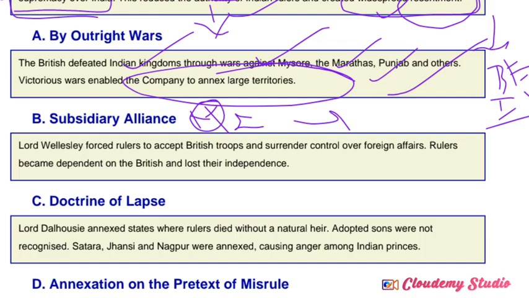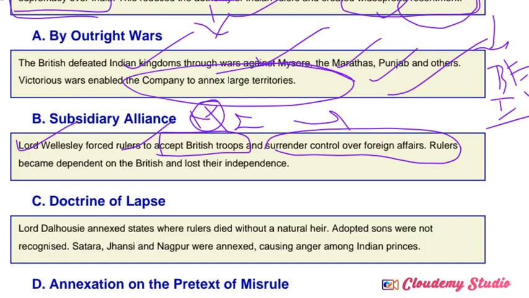This is very important. It was introduced by Lord Wellesley. Then what about the terms and conditions of subsidiary alliances? He forced the Indian rulers to accept the British troops and surrender control over foreign affairs. Based on that, the Indian ruler must maintain the British troops.